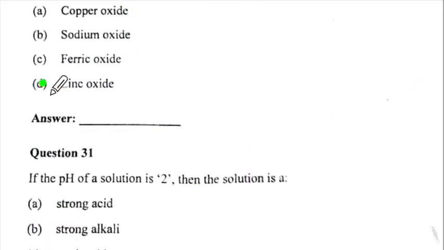Let us look at the fourth option, zinc oxide. This also is not potassium or sodium. So the correct option is B. Question 31. The pH of a solution is 2, which means it is going to be a strong acid. Which is a strong acid? Here it is. So we have the correct option here.